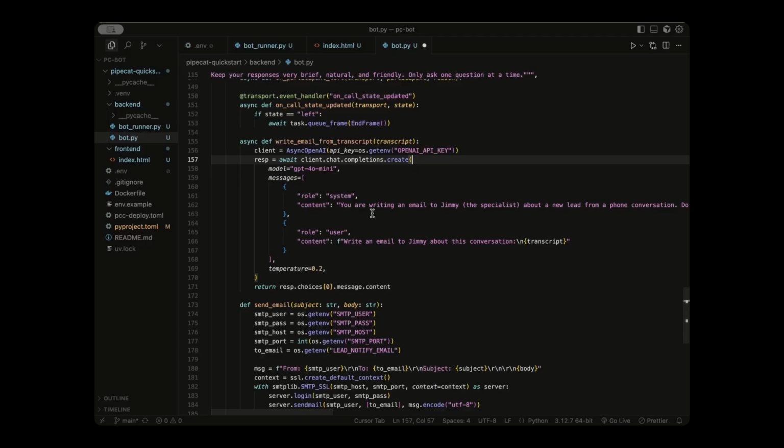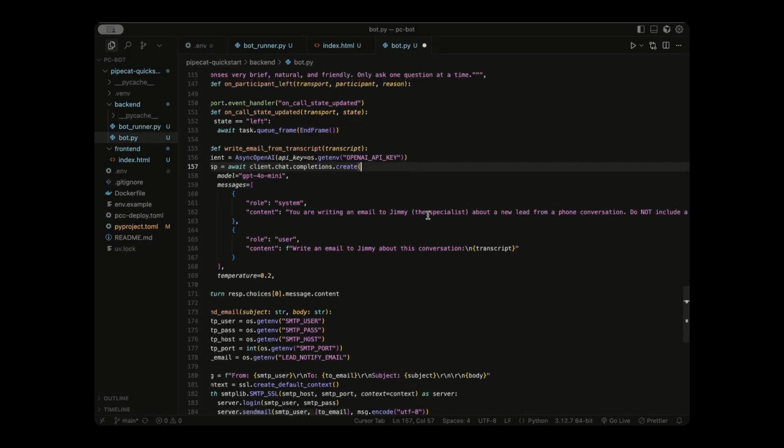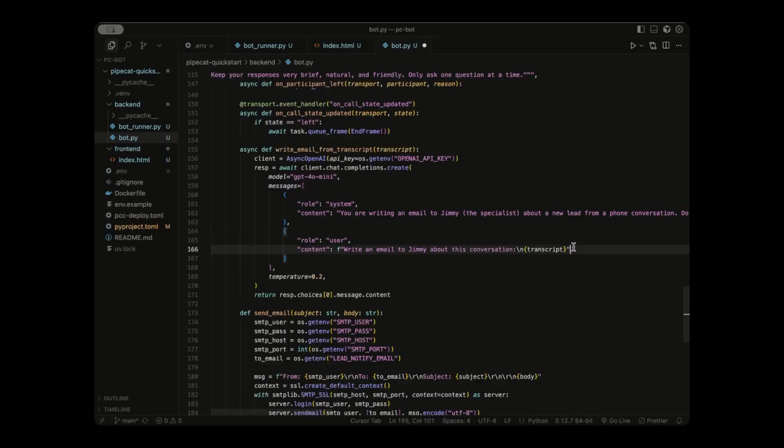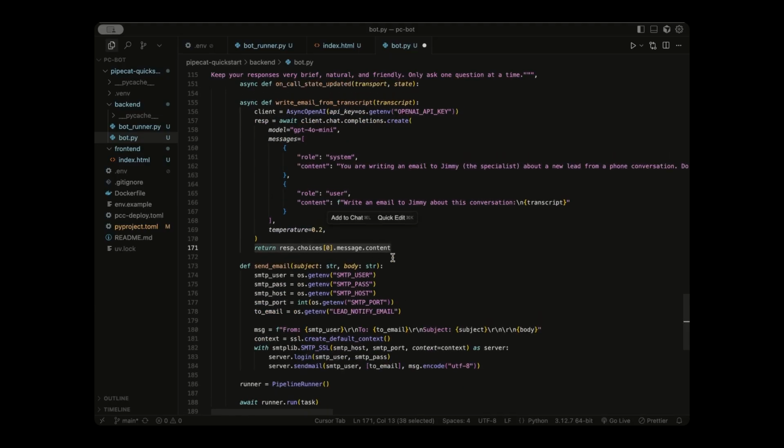A system message tells it how to act. So we're saying you are writing an email to Jimmy, the specialist, about a new lead from a phone conversation. And just some different specifics, like write to Jimmy, summarizing the lead details, include different details. And then we have a user message, which actually gives our LLM the transcript so it can see the exact conversation. Then we're going to have our response stored in this response variable. The way you access it is exactly like this, and that's what we are returning. And we're going to be calling this function using the send email function.